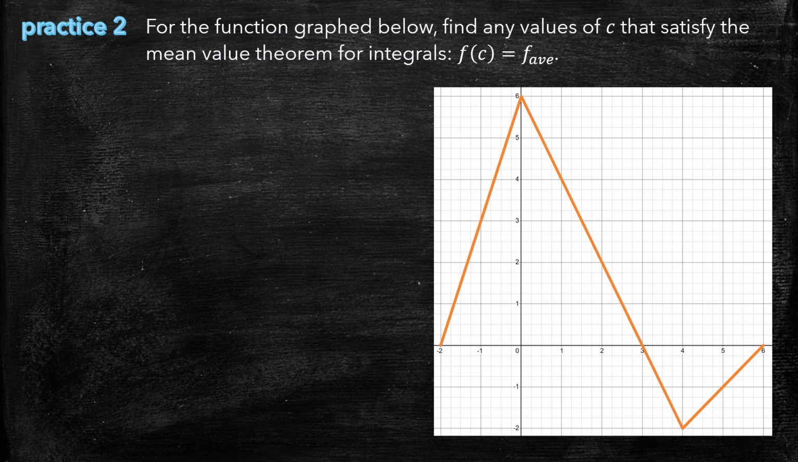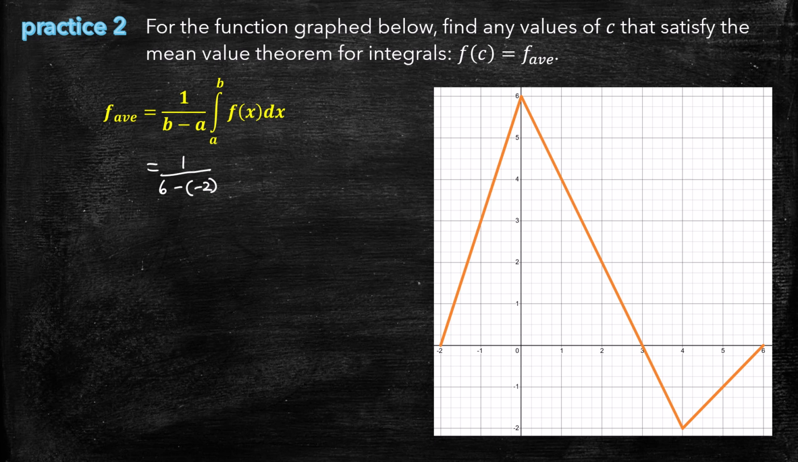For our second practice problem, we'll take a piecewise function like this. We don't have the equation for it, but we know we can figure out areas easily enough because we're dealing with triangles. Let's start by finding the average value of this function. We know b is all the way over there at 6, a is negative 2. And now we just need the area, the integral from a to b of f of x dx.